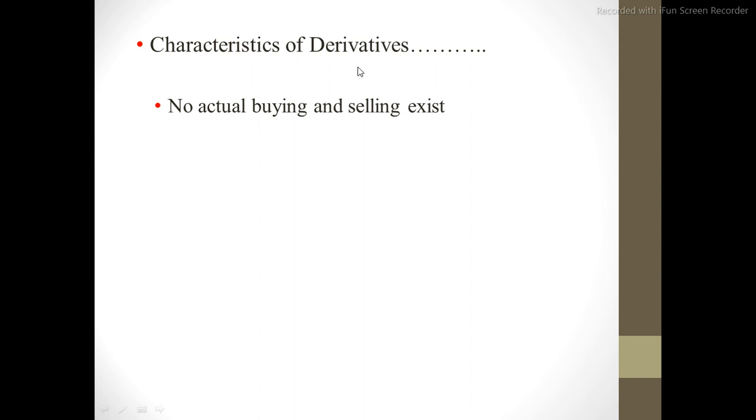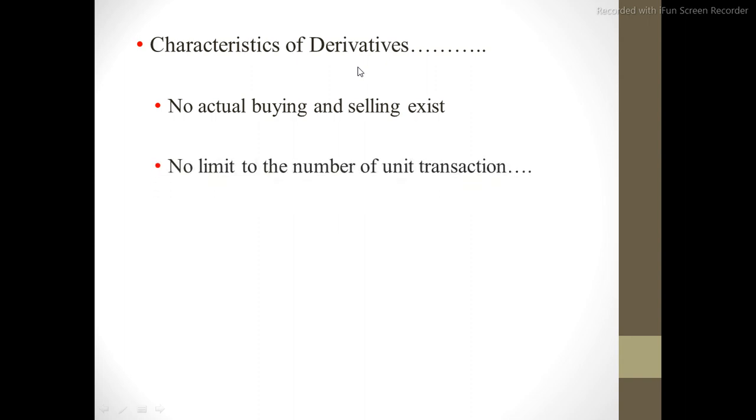If the price is set at 100 and at the exercise date the price becomes 105, either you will receive $5 or you will pay $5. So you have to either receive the difference or pay the difference. There is no actual selling and buying of shares. It means that you will not deliver the shares and stocks. You only have to pay or receive the difference.